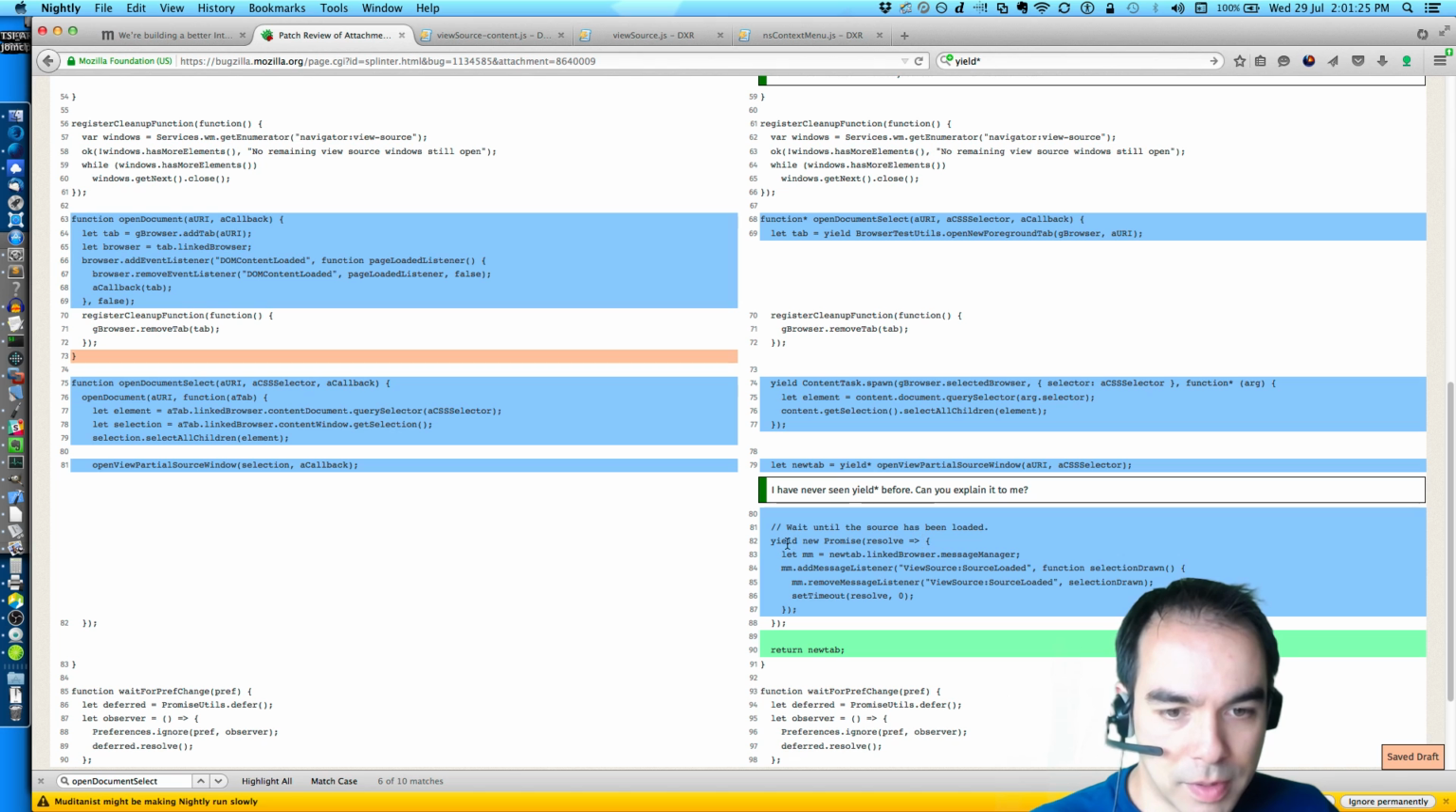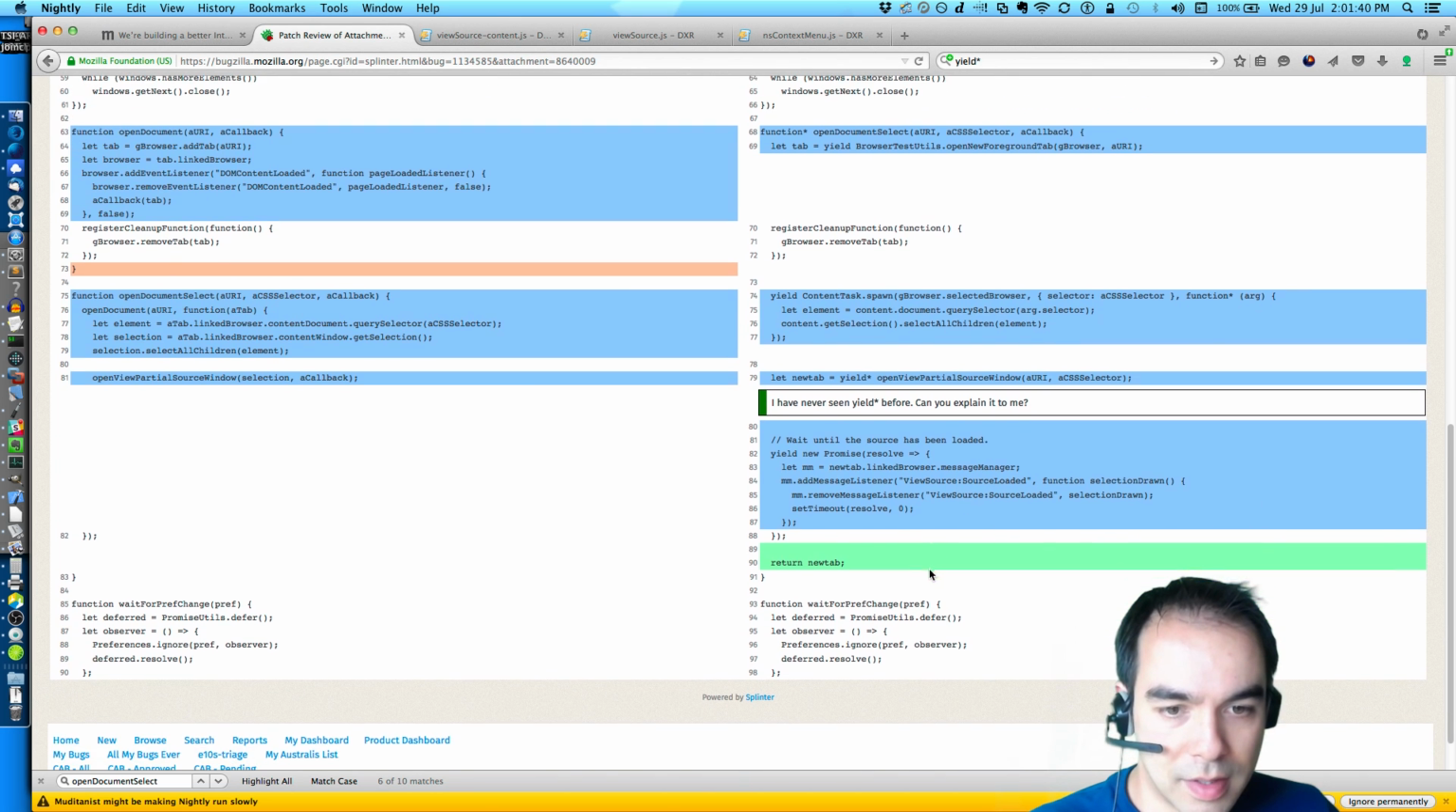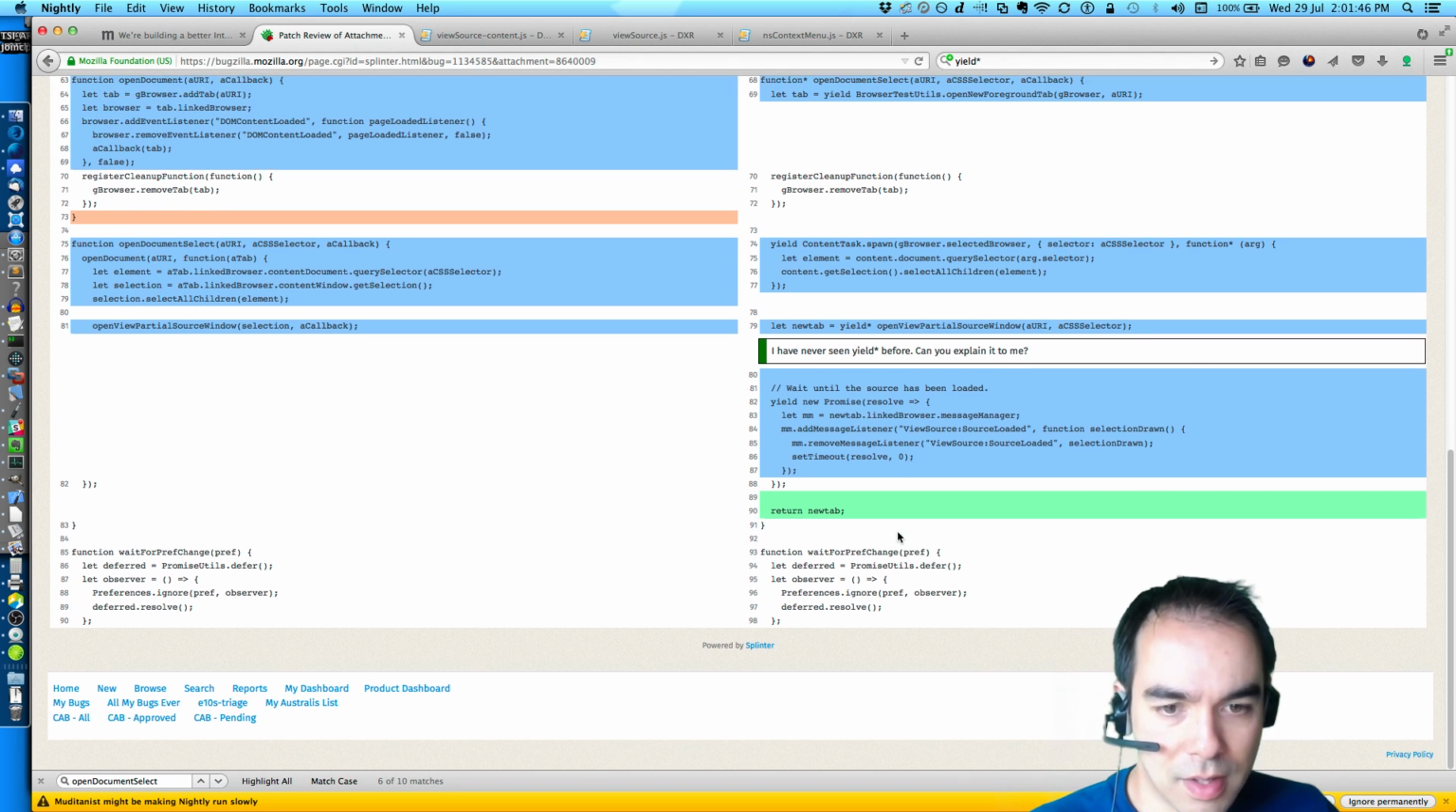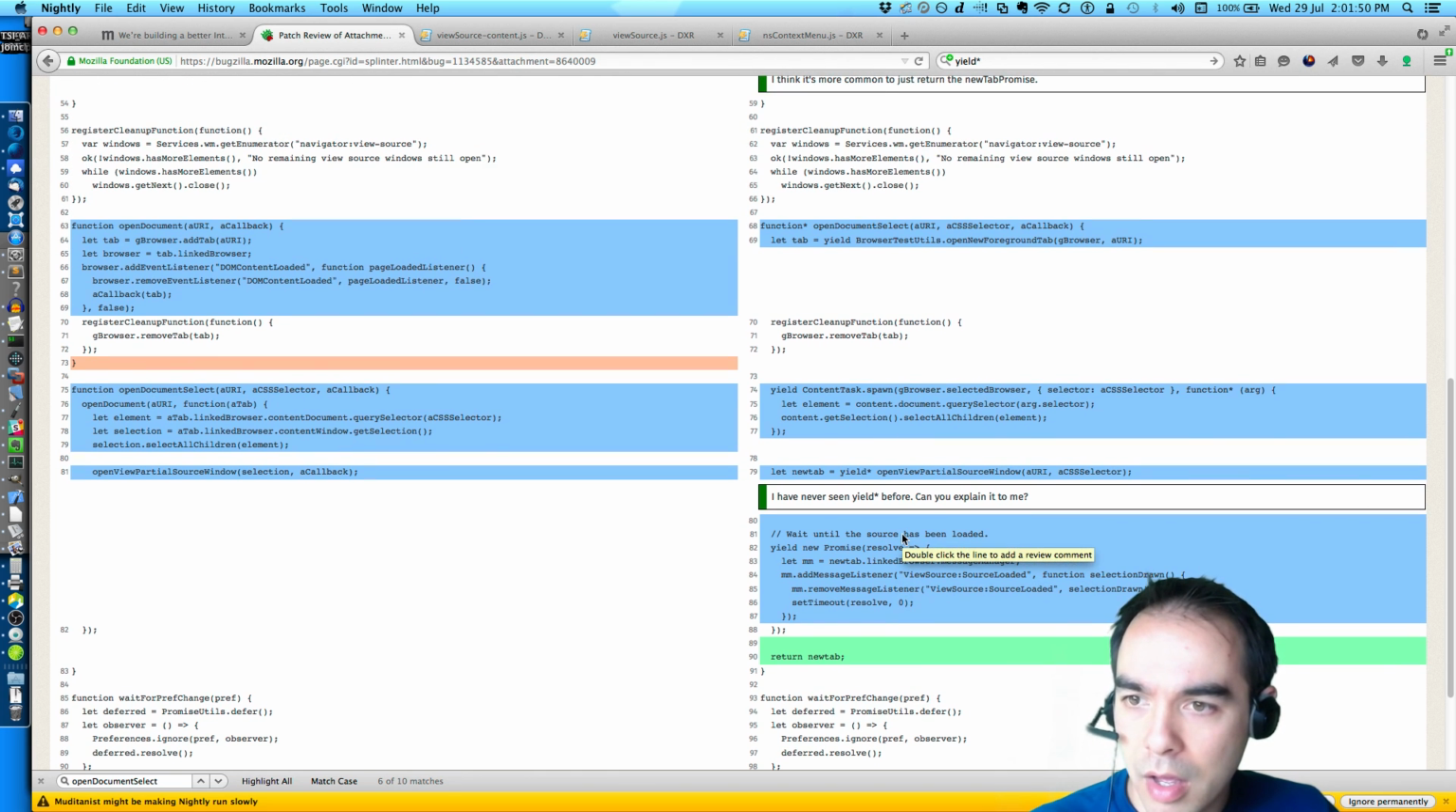Wait until the source has been loaded. Wait, so he adds a message listener for vSource loaded, and then he does a set timeout. We will resolve this promise on the next tick of the event loop. Why?